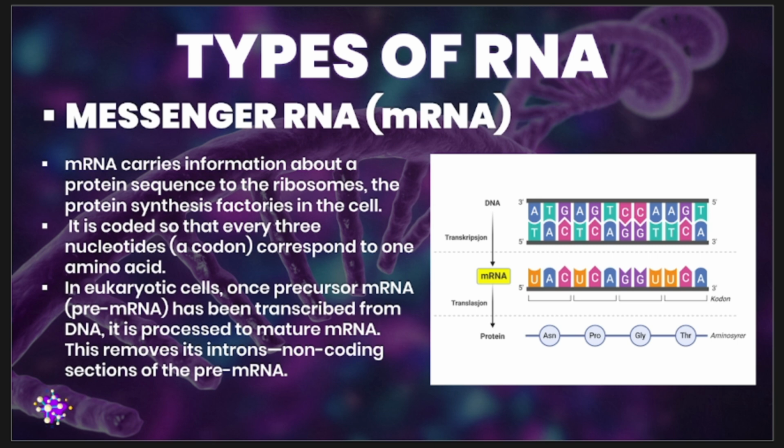Your messenger RNA copies the genetic information from the template strand, which is the 3' to 5', as we have mentioned earlier on, of the DNA, and carries it to the ribosomes in the cytoplasm, where the proteins are synthesized. Therefore, your messenger RNA serves as your template for protein synthesis.